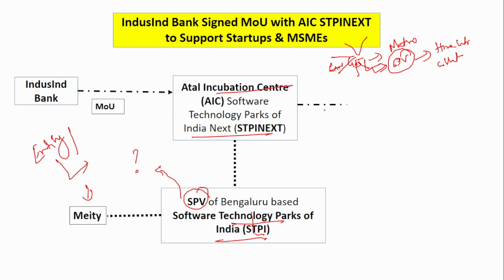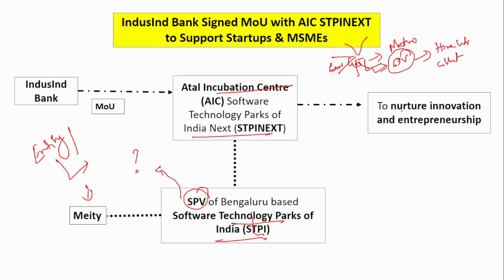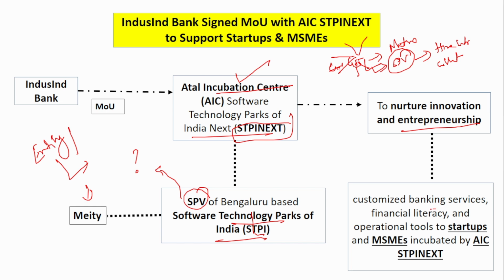Okay, so if you see this AIC, what is the purpose of this MOU? It is to nurture innovation and entrepreneurship among the startups and MSMEs supported by this AIC STPI Next. For whichever startups and MSMEs are supported by this SPV, various financial products will be provided by IndusInd Bank. So, customized banking services, financial literacy and operation tools will be given to the startups and MSMEs supported or incubated by the special purpose vehicle. This is the purpose of the MOU.